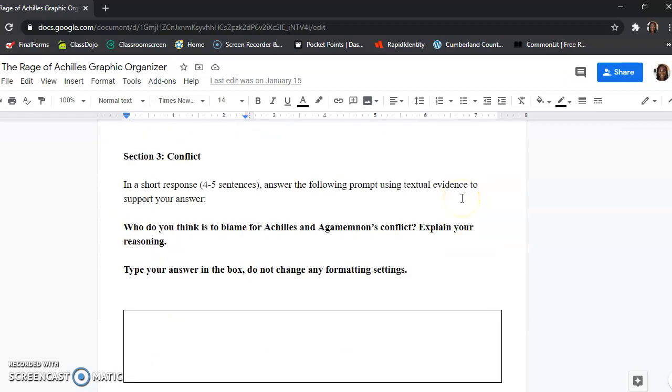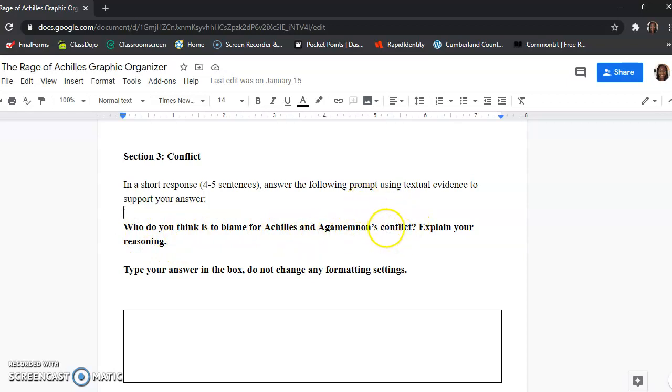The last portion is a short response. You're going to write a response of 4 to 5 sentences, and you must use textual evidence. And textual evidence is a direct quote from the text. Okay, you have to use words from the story verbatim and put it in quotation marks. And you're answering the question, who do you think is to blame for Achilles and Agamemnon's conflict?